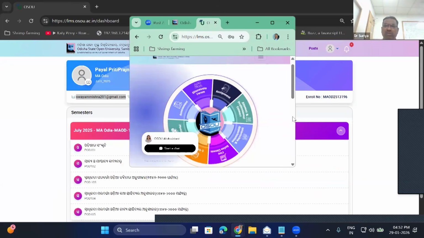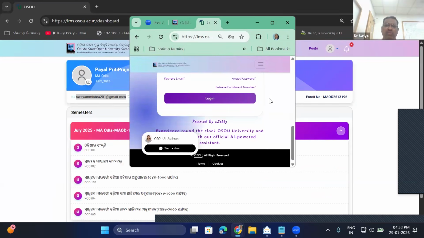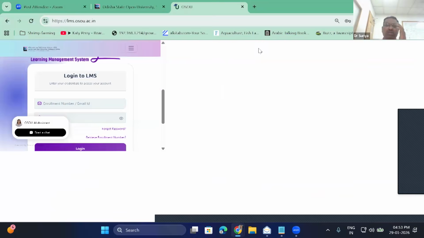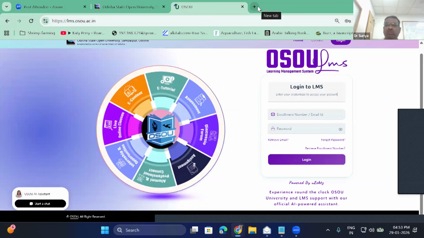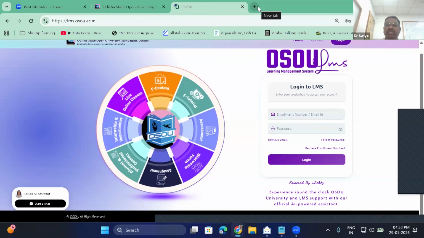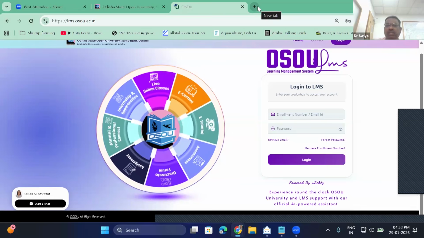If this site itself is responsive, it is okay. But when you log in, you'll find it very difficult in the small view to upload and all. So it is always better to use the OSOU mobile app. You can download that or you can submit it here. So I think by this you will be very clear on how to upload the assignments in the portal.